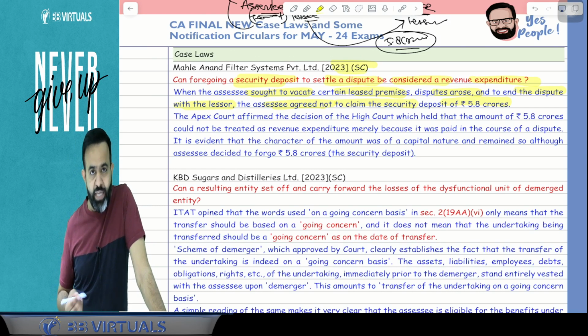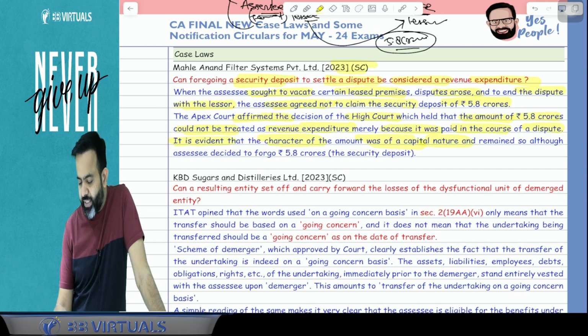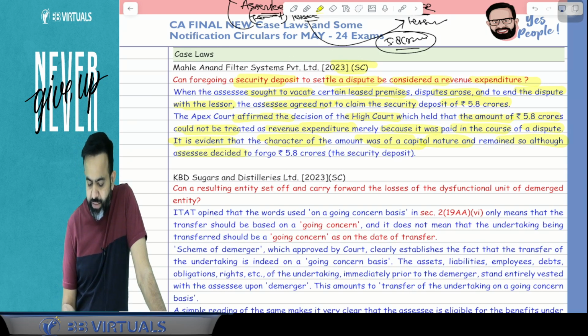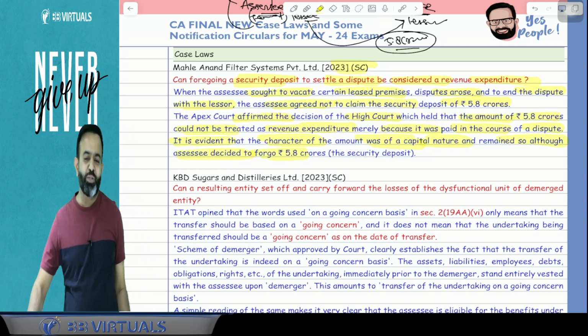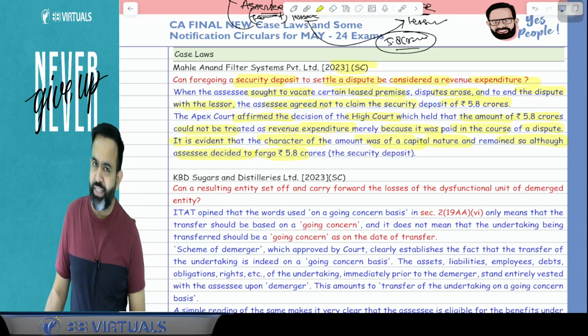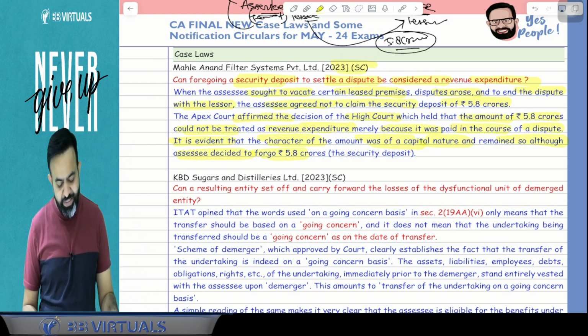The Supreme Court, that is the Apex Court, affirmed the decision of the High Court, which held that the amount of 5.8 crore could not be treated as revenue expenditure merely because it was paid in the course of a dispute. It is evident that the character of the amount was of capital nature and remains so, although the assessee decided to forego 5.8 crore as a security deposit. So if a security deposit is foregone by the lessee, it will be treated as capital expenditure. It is not treated as revenue expenditure.